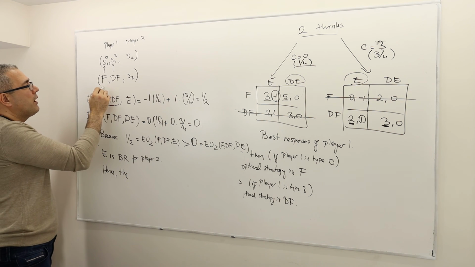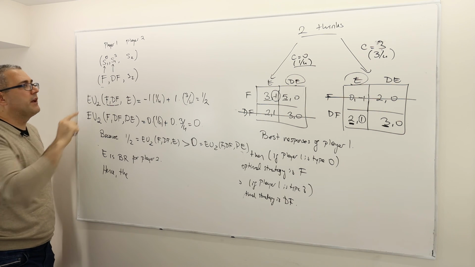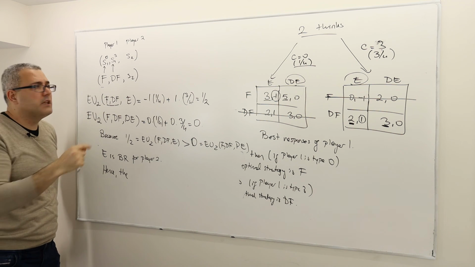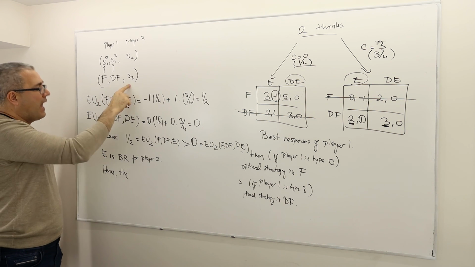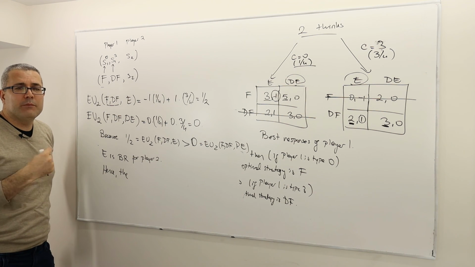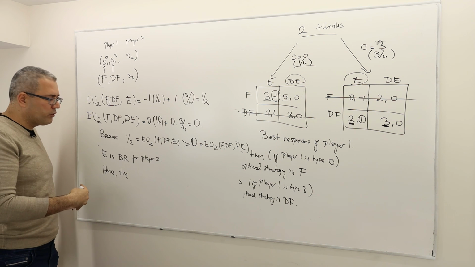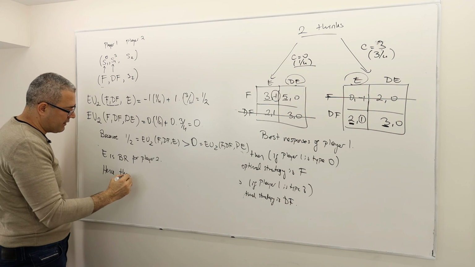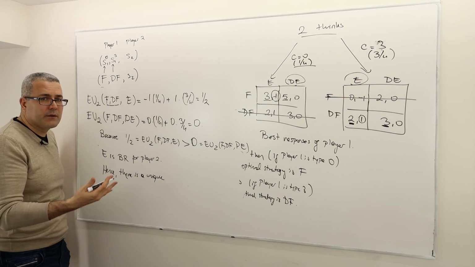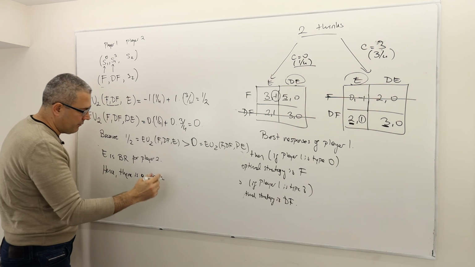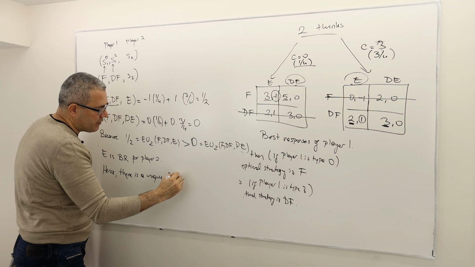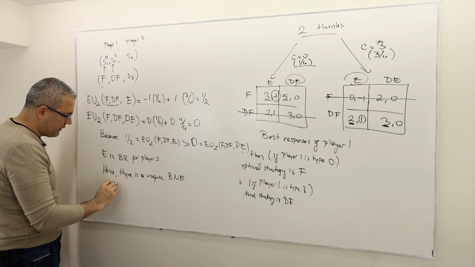look, player 1 of type 1 has a unique best response. Player 1 of type 2 has a unique best response, DF. And we just found that player 2 has also a unique best response. Therefore, there's going to be a unique Bayesian Nash equilibrium. Hence, there is a unique, meaning there is no other Bayesian Nash equilibrium in this game. There is a unique, in pure strategies at least, Bayesian Nash equilibrium, which is